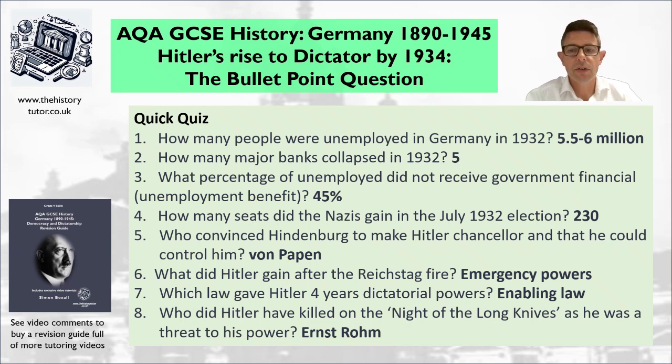So which law gave Hitler 4 years dictatorial power? So this was the Enabling Law. Hitler had to have a 2/3 majority vote in the Reichstag to change the constitution, and this gave him dictatorial powers for 4 years.